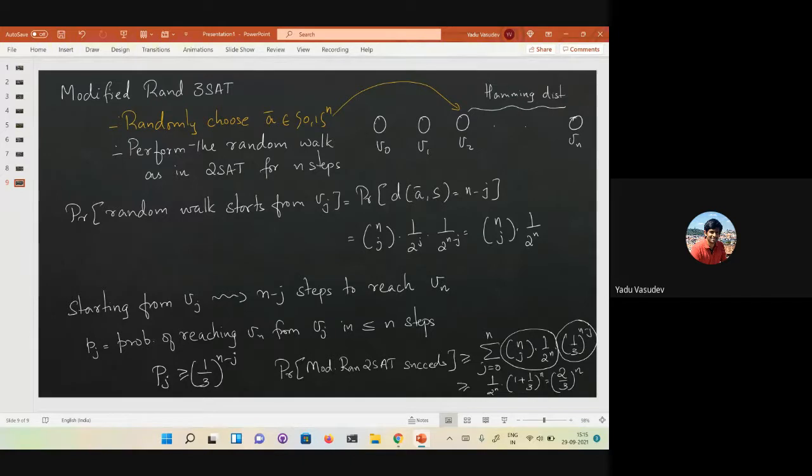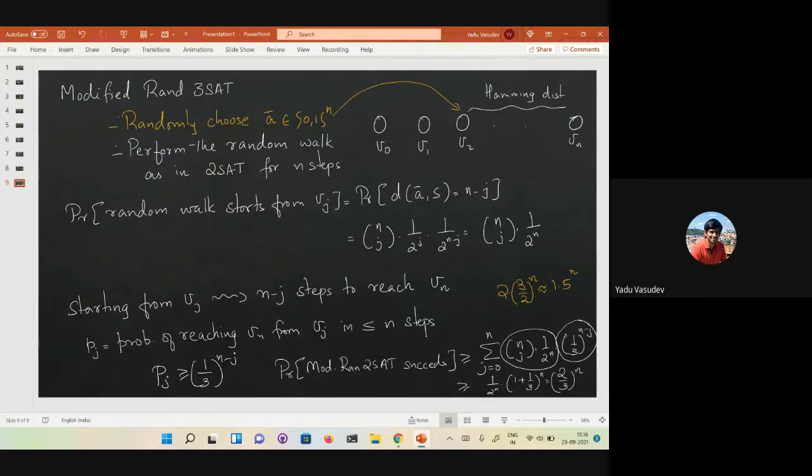So if you run this modified 3SAT algorithm for 2 times 3 over 2 to the n steps, then with probability at least half, you will find a satisfying assignment. This is the Markov inequality once again. So this gives you already a faster algorithm. This is now 1.5 to the n. It is better than the 1.7 that we saw just before.